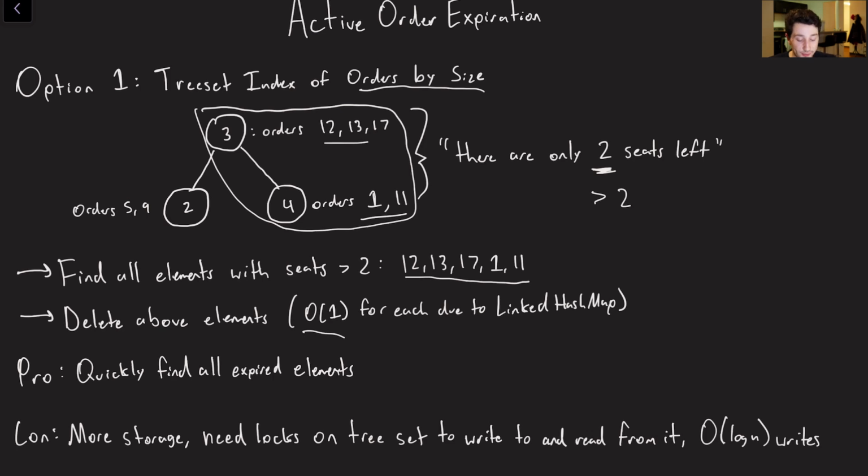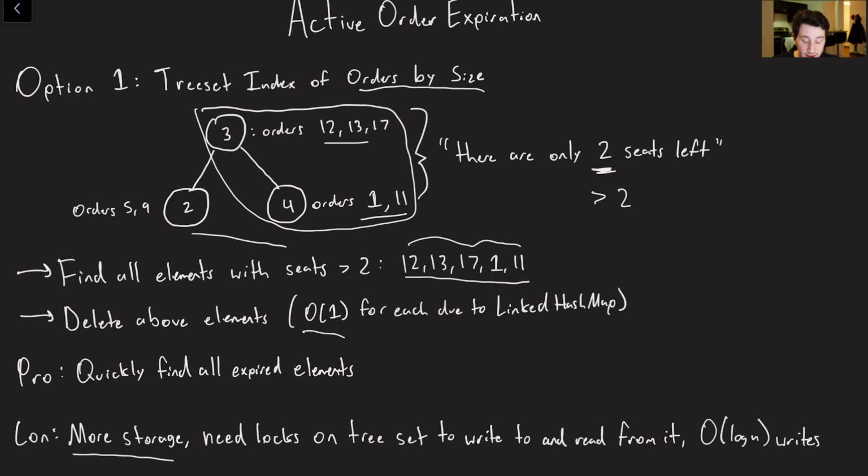Now, of course, because there are 5 of these, you're really doing 5 deletes, so O(5) or whatever you want to call it. But the point is, it should be relatively efficient from an algorithmic standpoint. That being said, this does have some cons. For starters, we're augmenting how much storage we need. We need a secondary index because now we're indexing all the orders by how big they are.